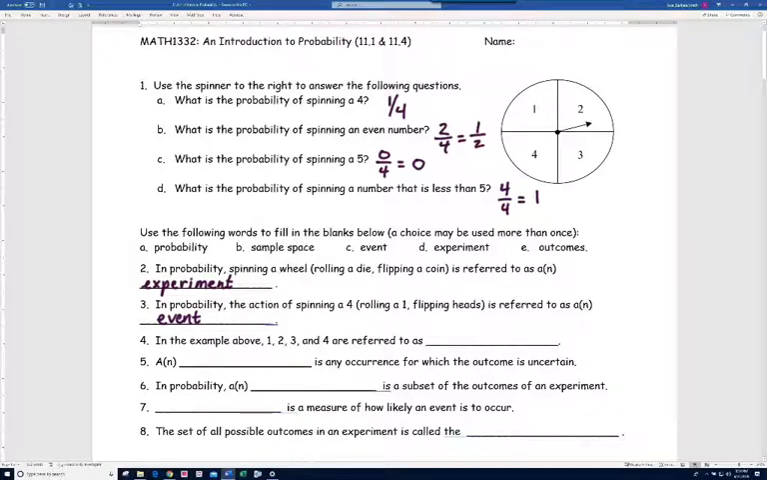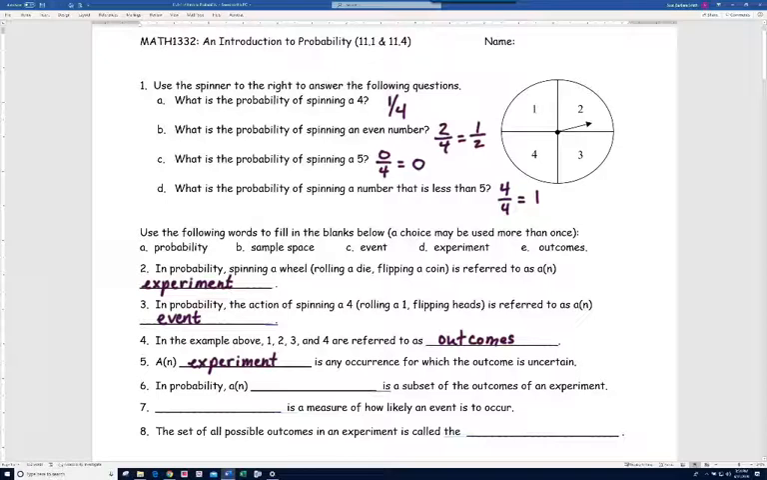All right, number 4, it says in the example above, 1, 2, 3, and 4 are referred to as, these are what we call outcomes. In number 5, it says an experiment is any occurrence for which the outcome is uncertain. For example, when you flip a coin, you don't know what you're going to get. You could get a head, you could get a tail. It's uncertain what you're going to get. Same thing's true when you spin my spinner up above, and there are many other options.